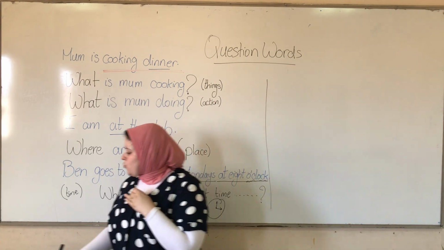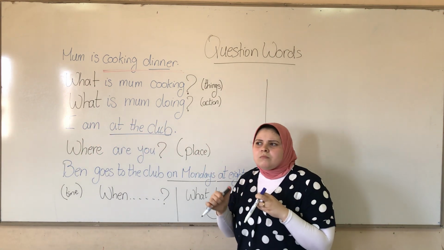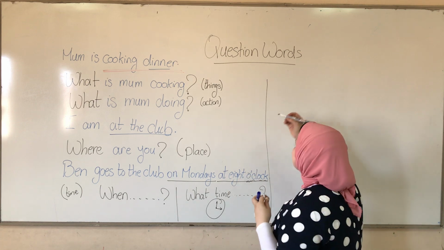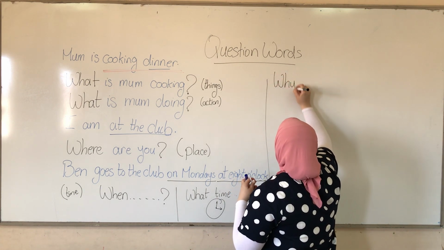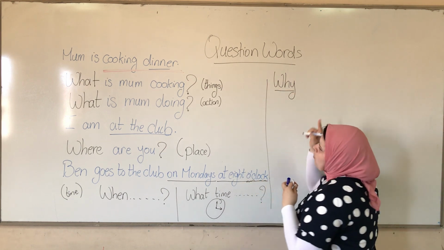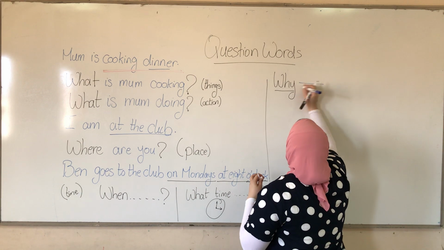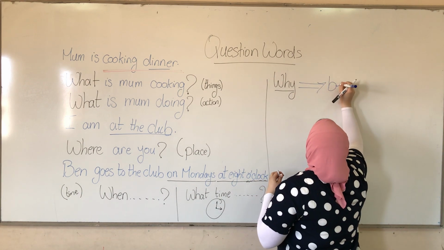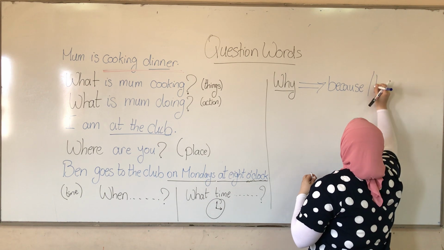The next question word, you know it since forever. It's why. You all know when I ask with why, I answer with because or to.